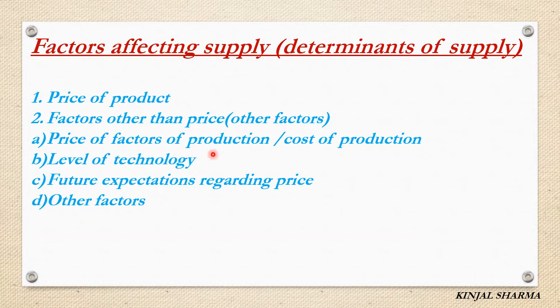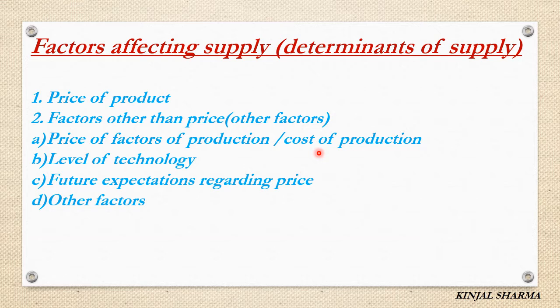So price of factor of production increases. Suppose the premises or the factory where the goods manufacturing is going on is a rented premises, and rent has increased. Electricity bill, the per unit charges, has increased. There are many factors which can impact the cost of production, right?